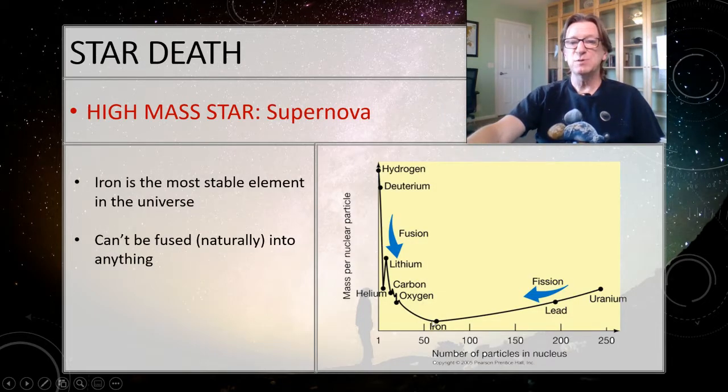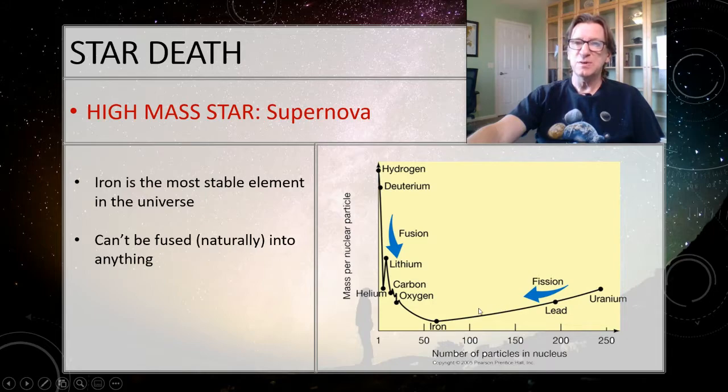So, iron is the most stable element in the universe. Now, this is showing the amount of energy, the distance between the 2 points is the amount of energy you get. So as I go from hydrogen to helium, you see that I get a whole lot of energy. That's actually the most you can possibly get. As I go from helium to carbon, I get a little bit less. Carbon to oxygen, I'll get a little bit more. But iron, there's no way for me to go any further down.